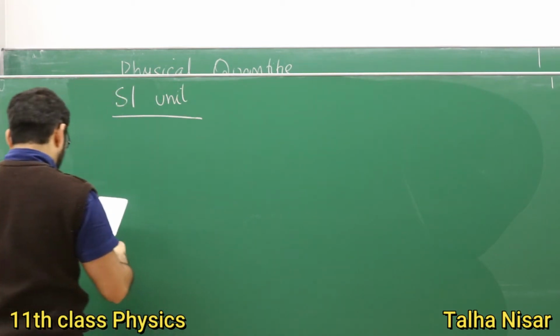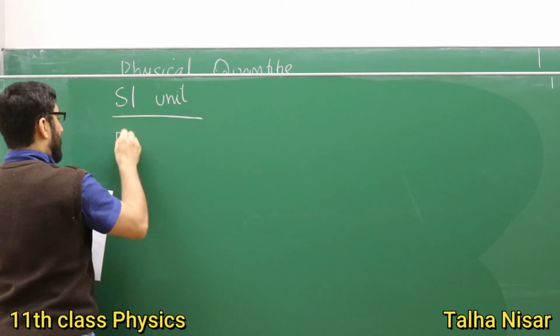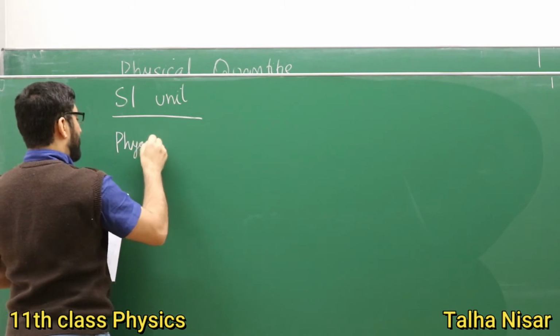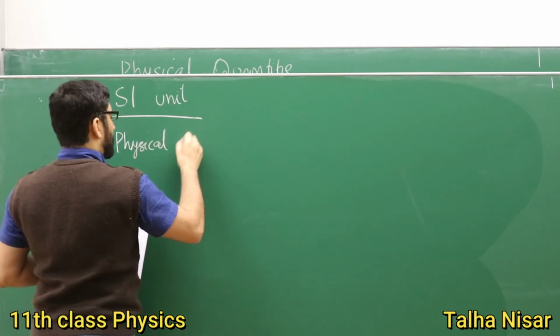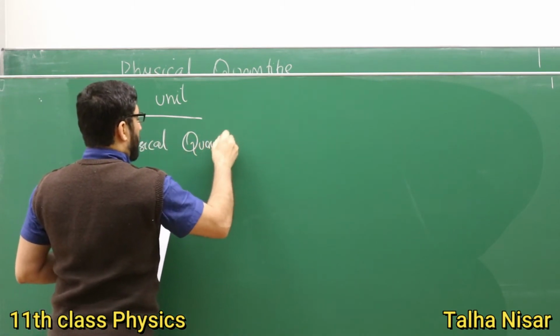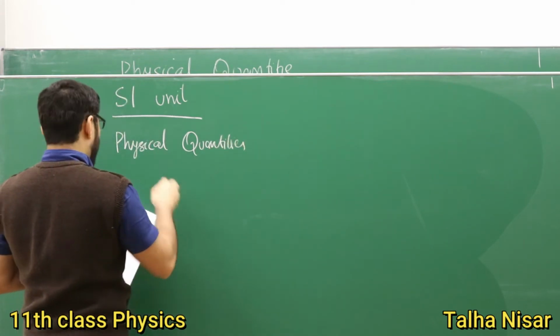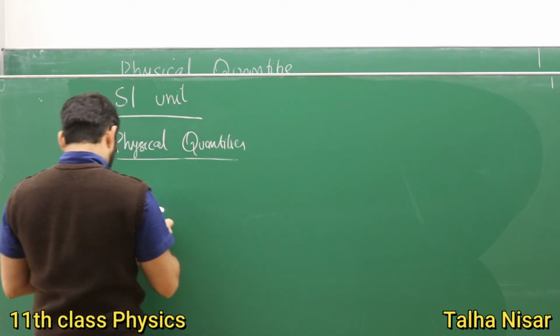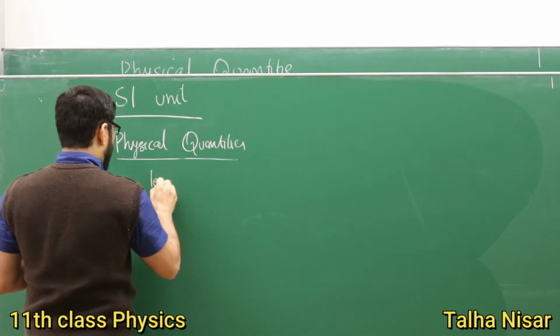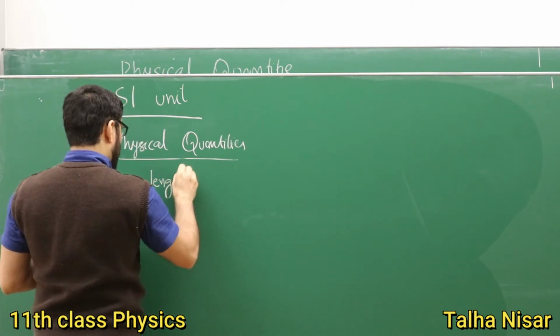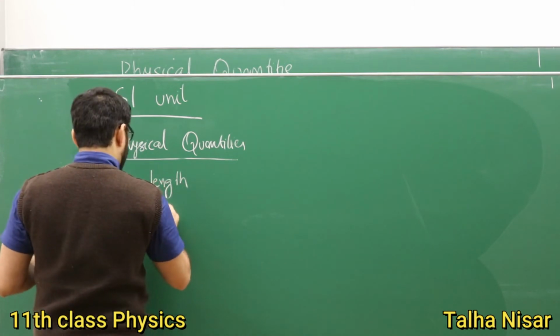So we have the physical quantities. Number 1 is the length. We have the mass.